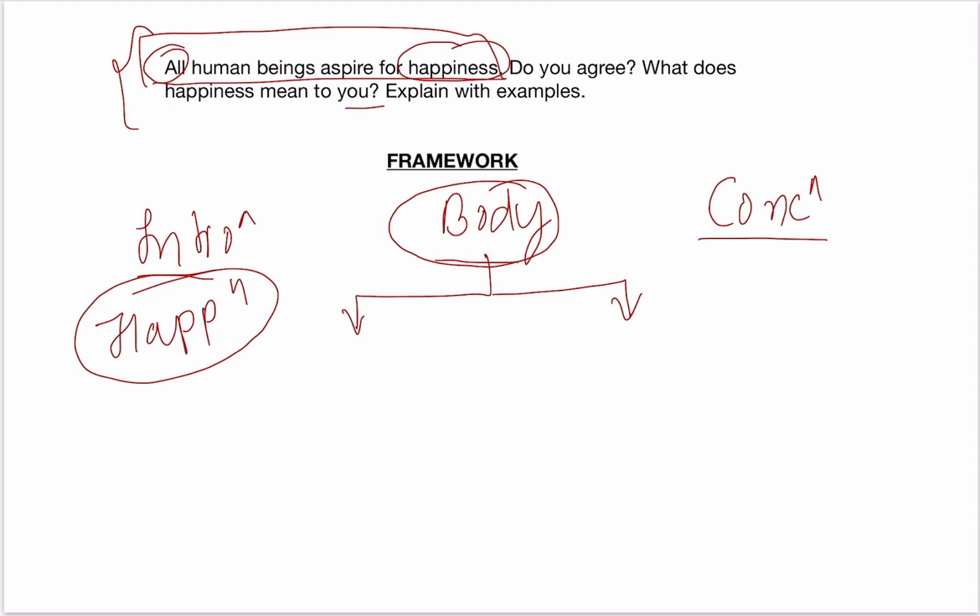So when we write this part, whether all human beings aspire for happiness or not, we will bring here different schools of ethics and different scholars, basically moral scholars and moral philosophers. Whenever I see the word happiness, and if I have covered the syllabus comprehensively, the very first scholar that should come to my mind is Socrates, because Socrates was the first person who linked happiness, ethics and knowledge. According to Socrates, knowledge is the source of happiness, and when a man has knowledge, he is happy. The purpose of a man's life is to be happy. So Socrates was the first person who defined the purpose of life as happiness.